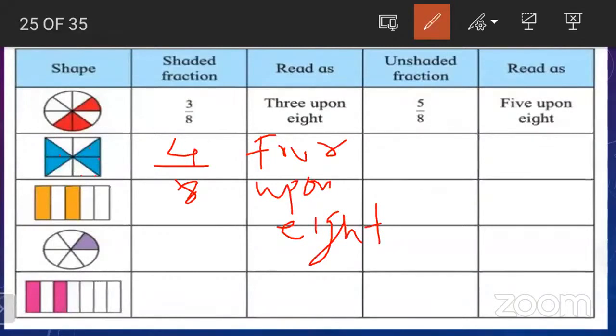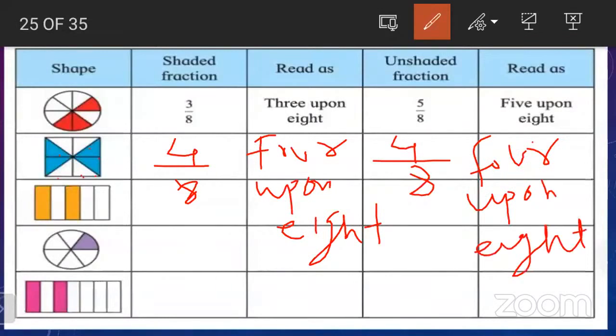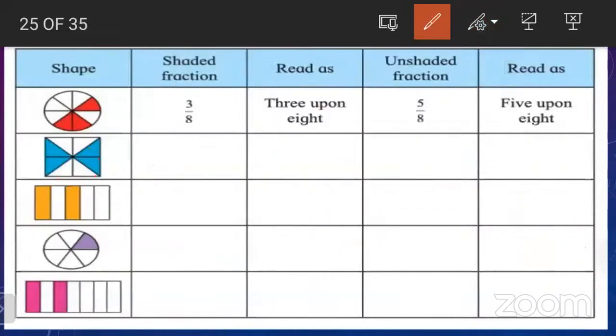Now the unshaded fraction. Total parts 8. Unshaded parts are also 4: 1, 2, 3, 4. So how to read it? 4/8, 4 upon 8. Very good. Let us do the third one now.